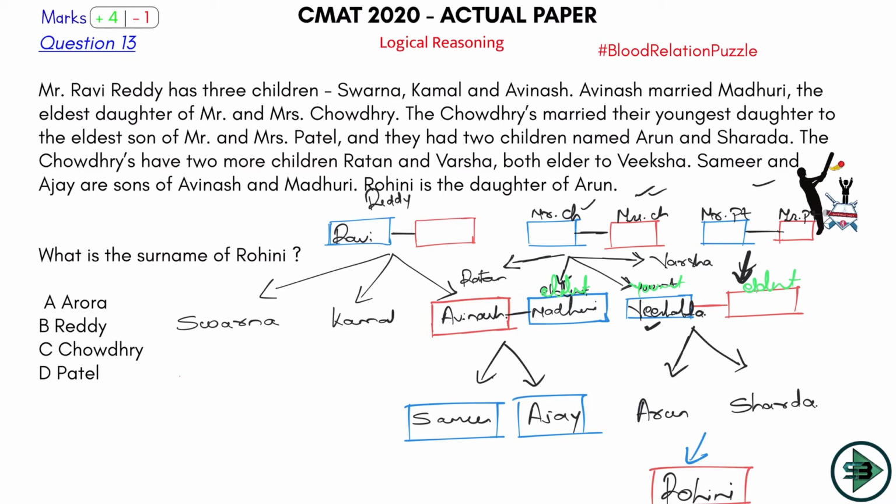So still it's a 6er for me, because I'm not thinking at all. I'm just putting everything in the tree as it is given in the question. So not thinking at all, just putting the data and getting the answer. So let's solve the questions now. What is it saying now?